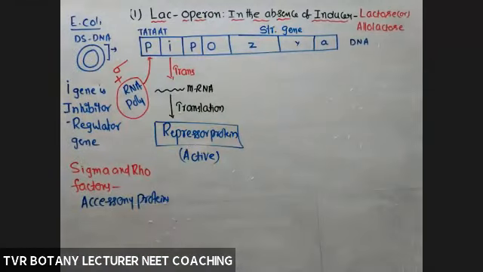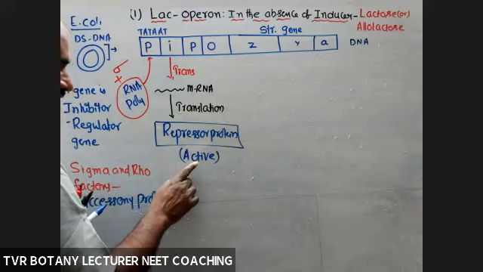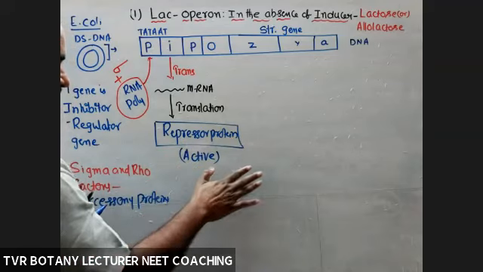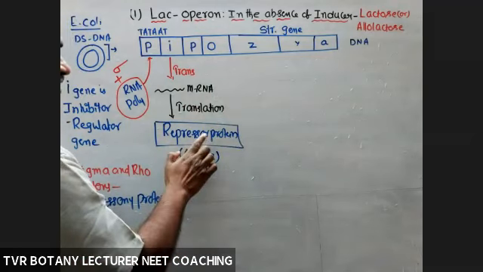So inhibitor gene is a constitutive gene, a housekeeping gene, always working. Remember that one. So what about repressor protein? Now is it active or not? Reason, there is no lactose. In the absence of lactose, repressor protein is active.